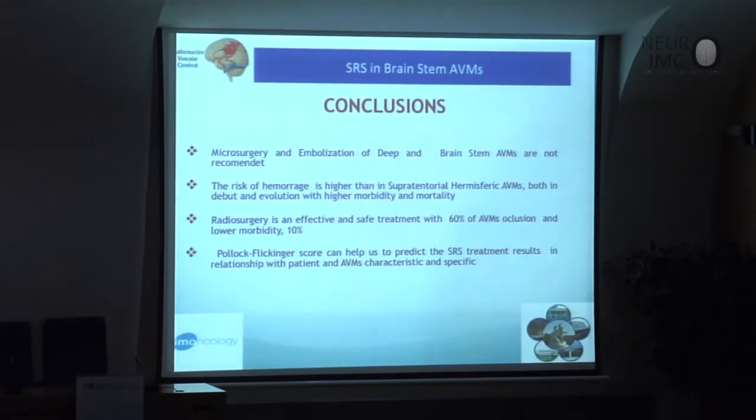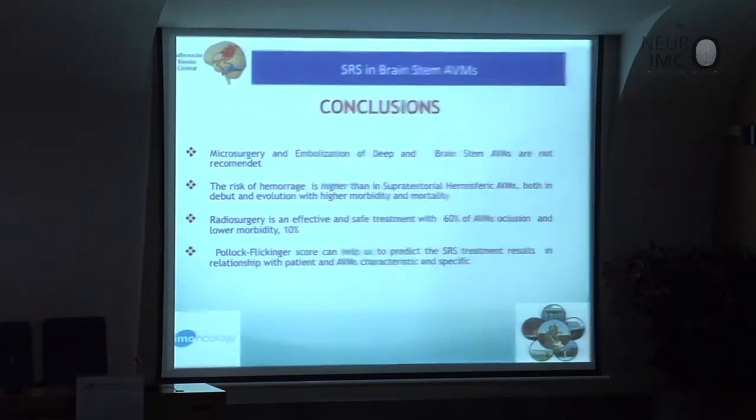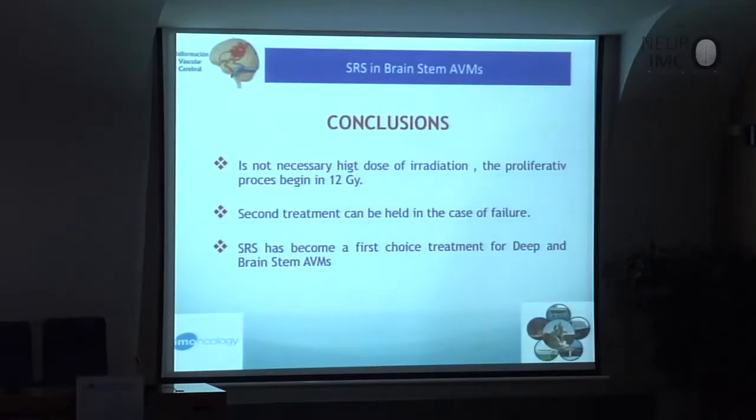The risk of hemorrhage is high in the supratentorial hemispheric AVM, both in the acute involution and with high morbidity and mortality. Radiosurgery is an effective and safe treatment with 60% AVM occlusion and low morbidity, around 10% of patients. The Pollock-Flickinger score can help us predict the radiosurgery treatment result in relation to patient and AVM characteristics. A high dose of irradiation is not necessary.